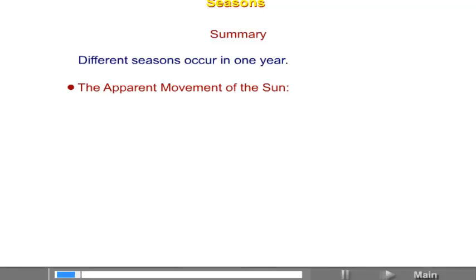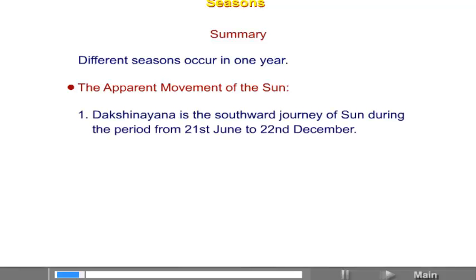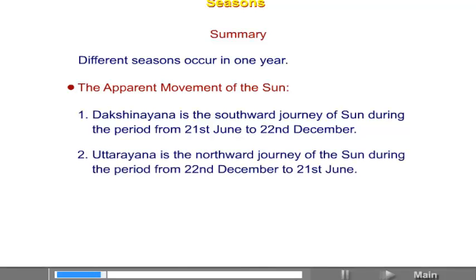Chapter 3, Seasons. Summary. Different seasons occur in one year. The apparent movement of the sun. Dakshinayan is the southward journey of the sun during the period from 21st June to 22nd December. Uttarayan is the northward journey of the sun during the period from 22nd December to 21st June.